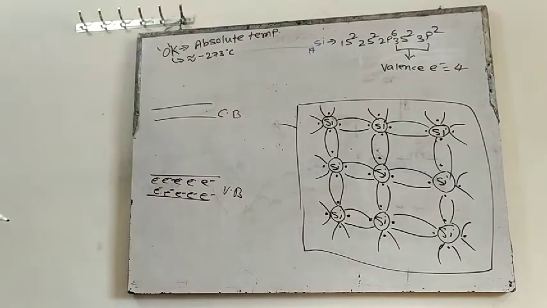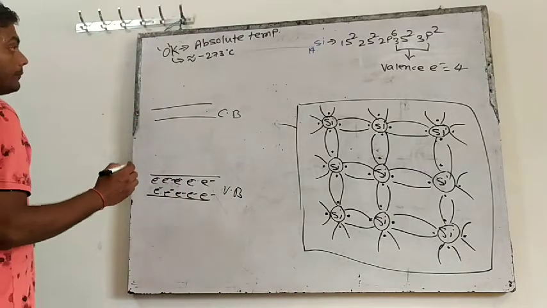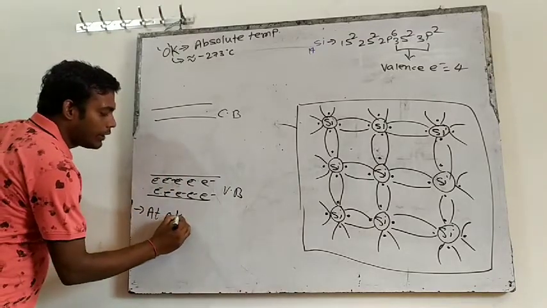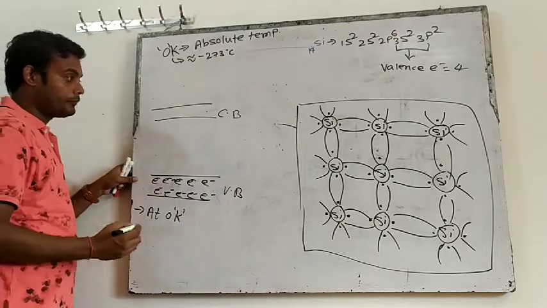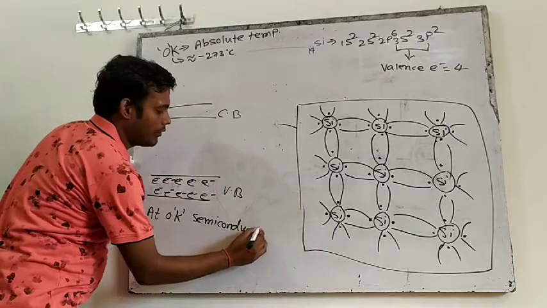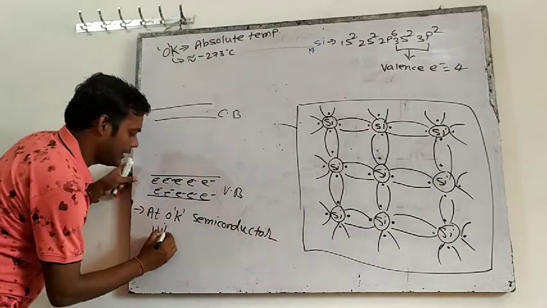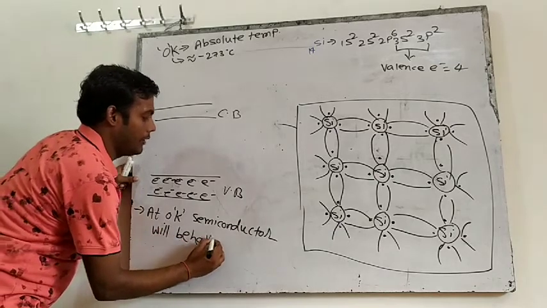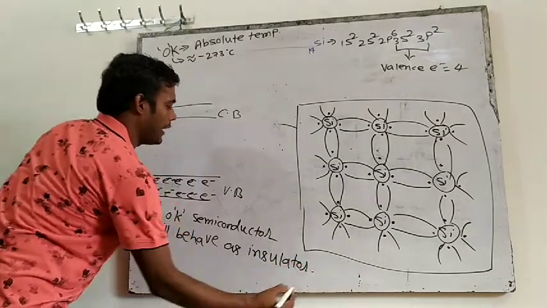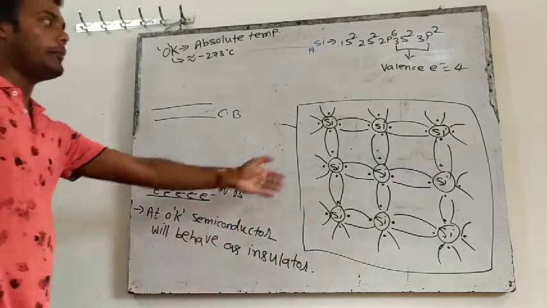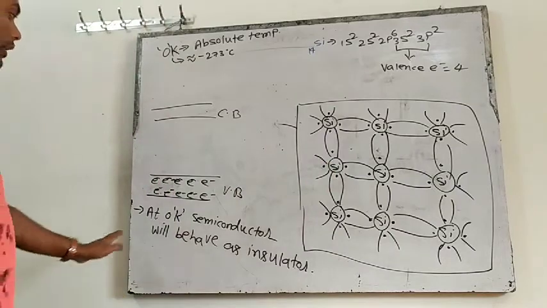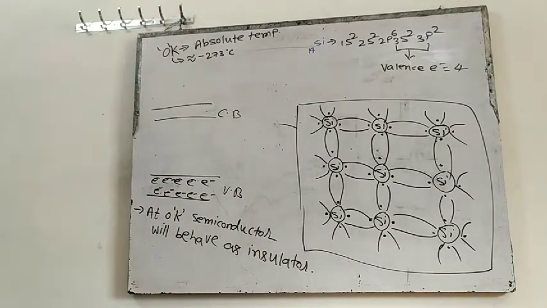So at 0 Kelvin, write it. Write a line: at 0 Kelvin, semiconductor will behave as insulator. This concept is clear, because no bond will break, so no electron will be free. If no electron is free, there is no conduction of current. So at 0 Kelvin, semiconductor will behave as insulator.